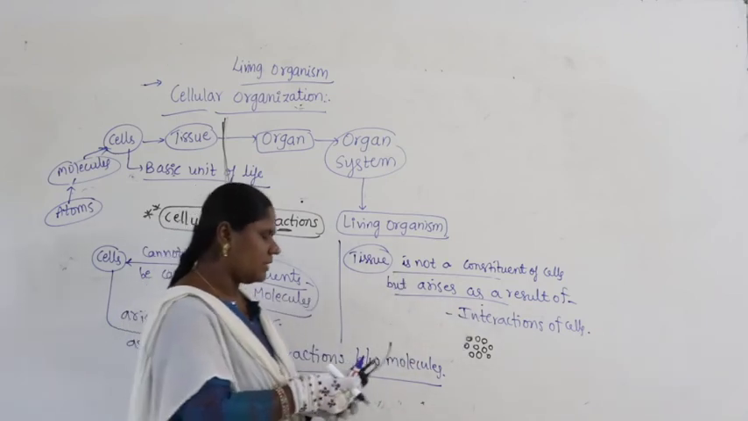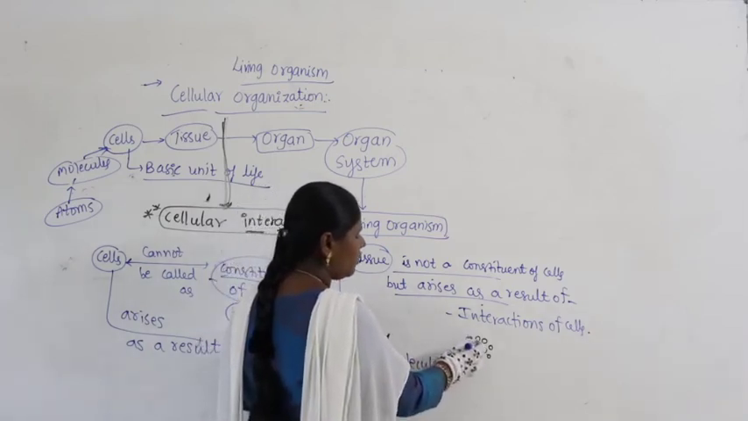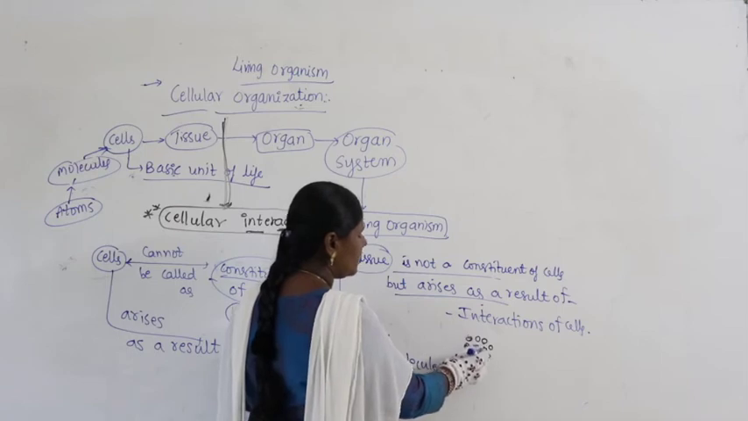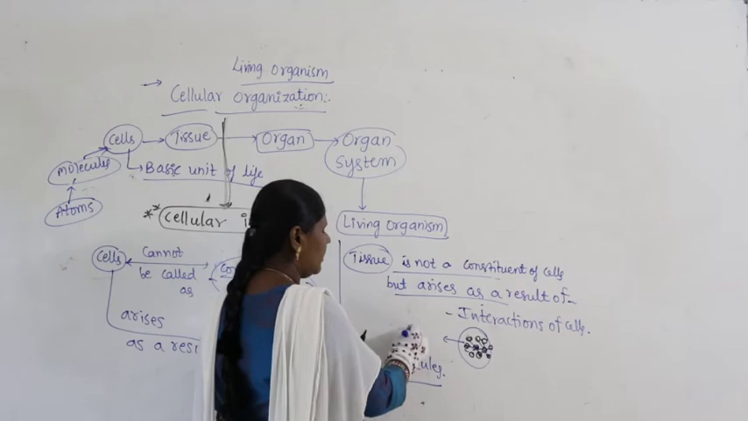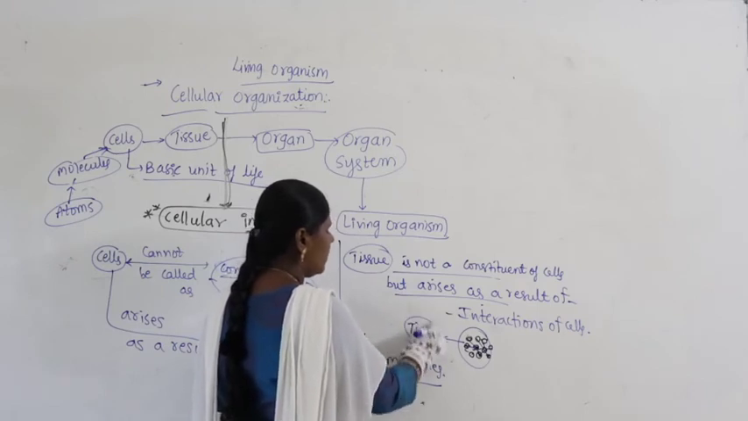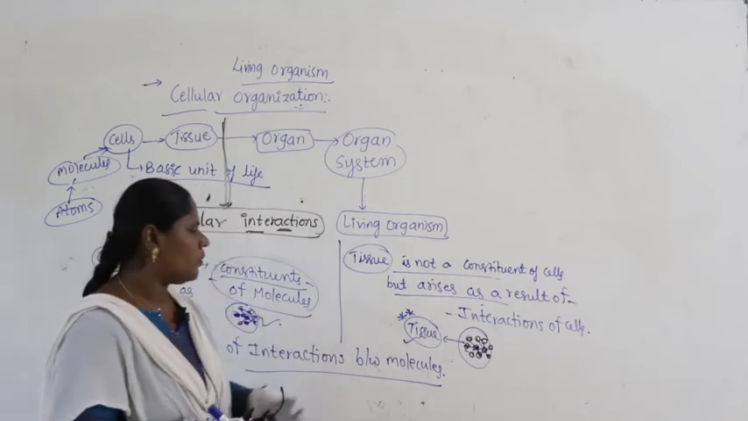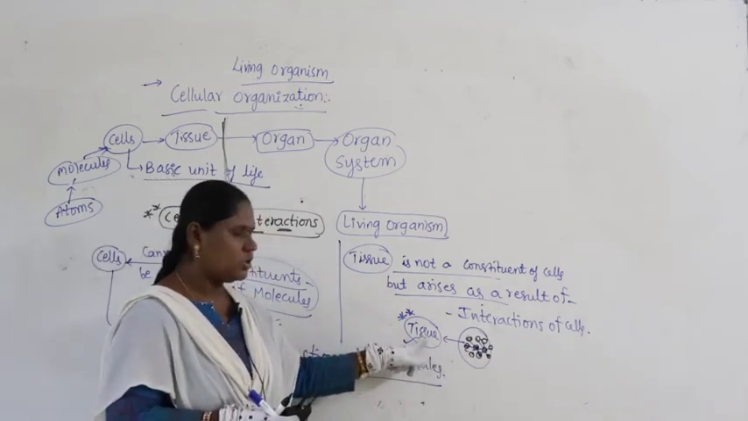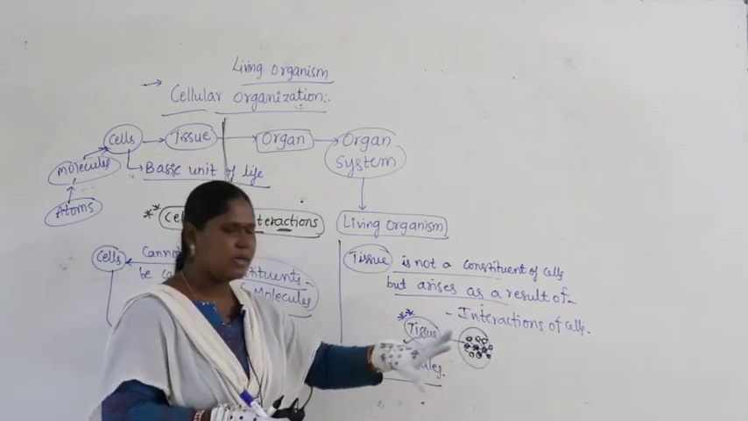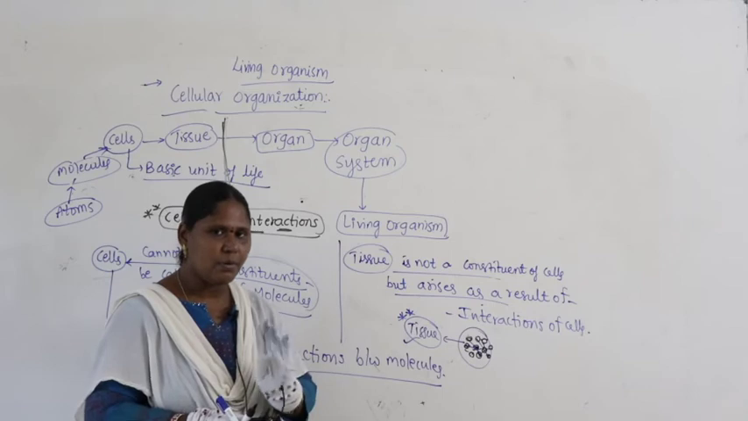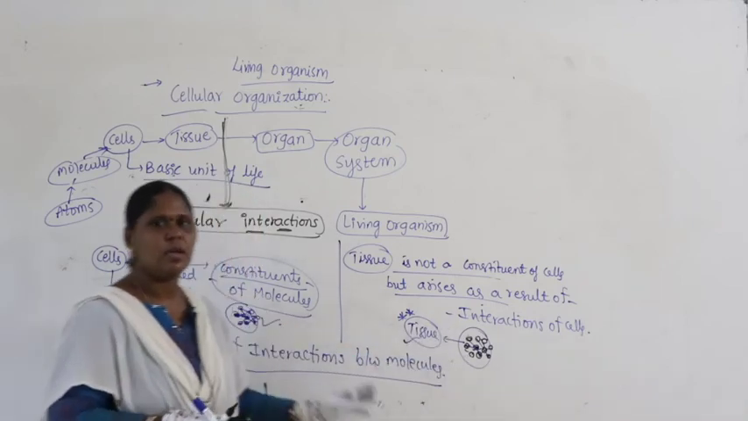When cells show interactions among themselves, one cell sending food and water to the next, another sending hormones, food and water, then a group of cells together forms what is called a tissue. Simply keeping one cell beside another cannot be called a tissue. A tissue arises as a result of interactions of the cells.